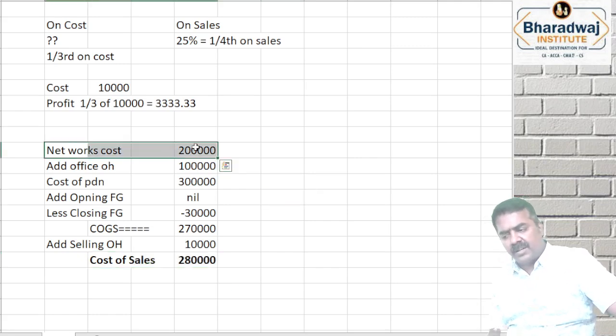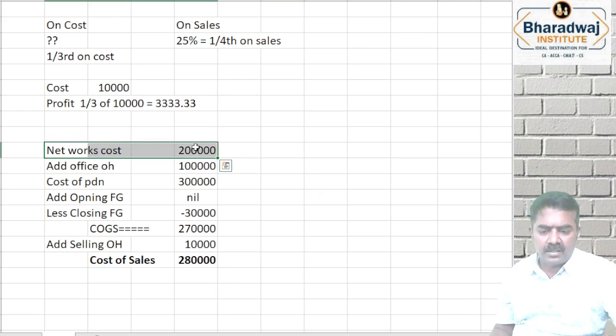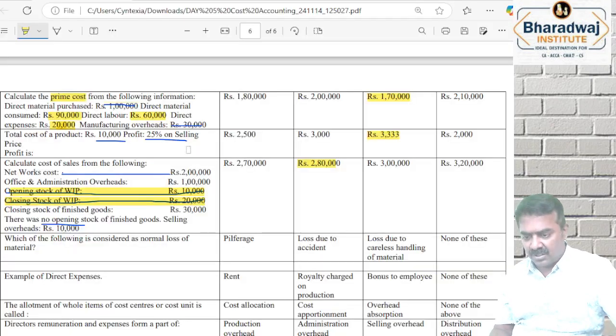Do you understand why we are not adjusting WIP? Why are we not adjusting WIP? Because net works cost கொடுத்திருக்காங்க. Net works cost is after adjusting WIP. So 2 lakh plus 1 lakh. Opening finished goods கிடையாது 0 minus 30,000 plus 10,000 போட்டா 2,80,000 வரும்.